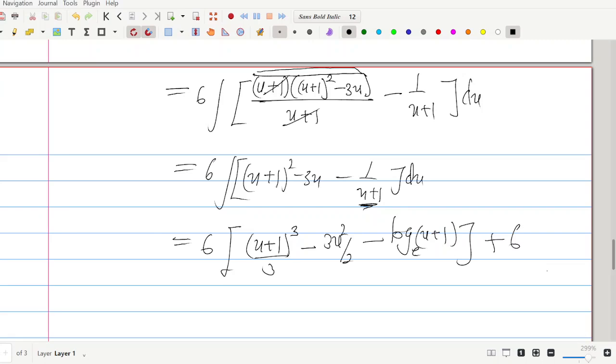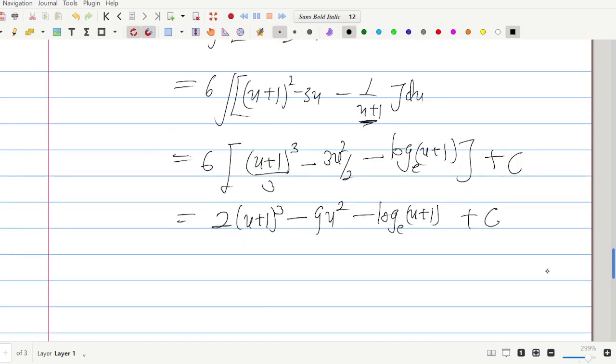So we can expand through. When we expand through, we have 2 times u plus 1 to the power 3 minus 3 times 3, that will give us 9 u squared, minus 6 log to the base e of u plus 1 and then plus c. This is c. This is not 6. Take note of that. This is c. All right, an arbitrary constant of integration.